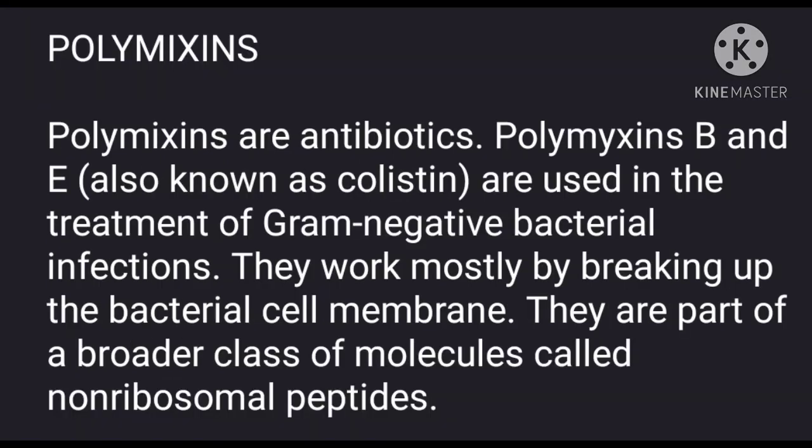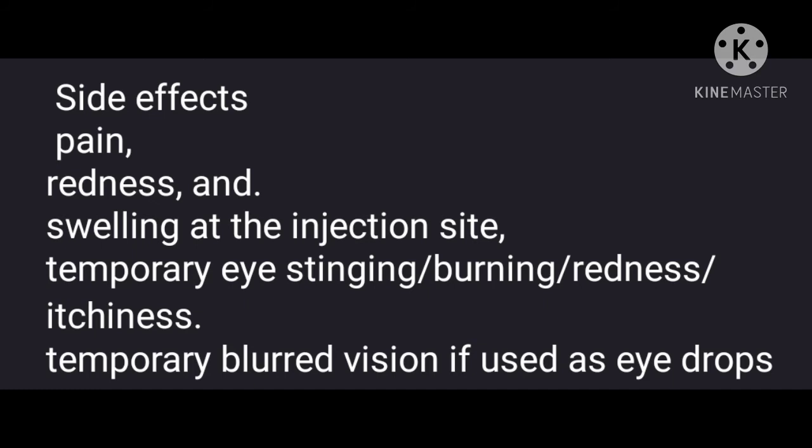The next drug is polymyxin. Polymyxins are antibiotics. Polymyxin B and polymyxin E are included in this group. Polymyxin E is also known as colistin. These are used in the treatment of gram-negative bacterial infections. They work mostly by breaking up the bacterial cell membrane. They are part of a broader class of molecules called non-ribosomal peptides. Side effects include pain, redness, and swelling at the injection site, and temporary eye stinging, burning, redness, itchiness, and temporary blurred vision if it is used as an eye drop.